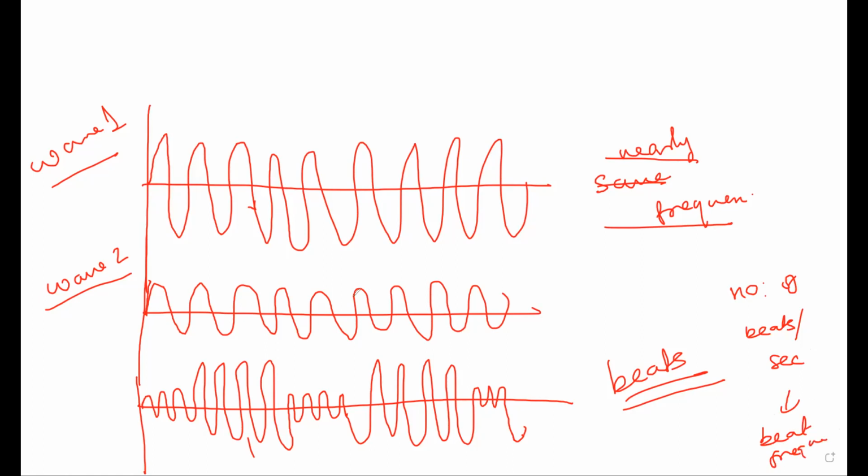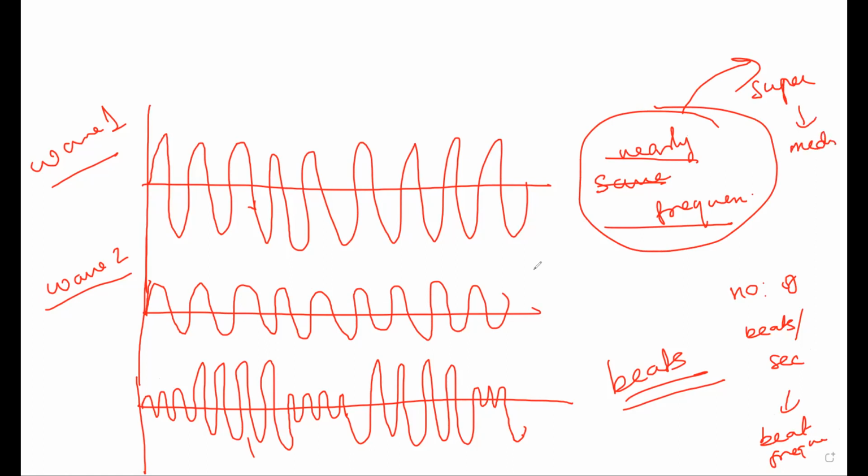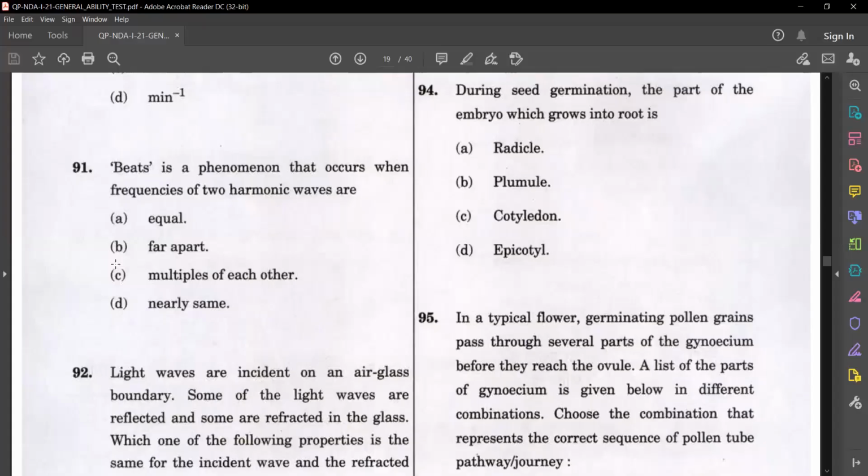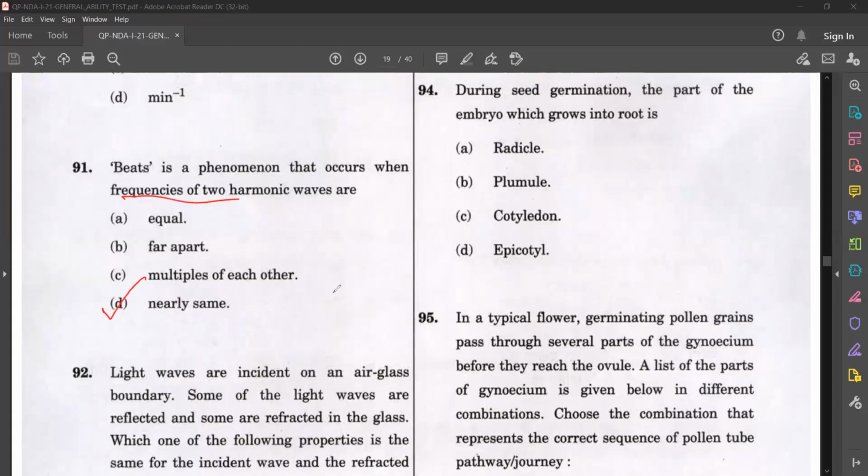So what is the condition for beats to exist? It is when they have nearly the same frequency and they superimpose in the same medium. Then at some points we see a rise in amplitude and at some points a fall in amplitude. How many beats occur in a second is known as beat frequency. So the answer is nearly same. This occurs when the frequencies are nearly same.